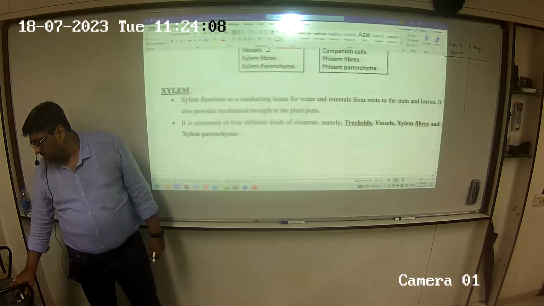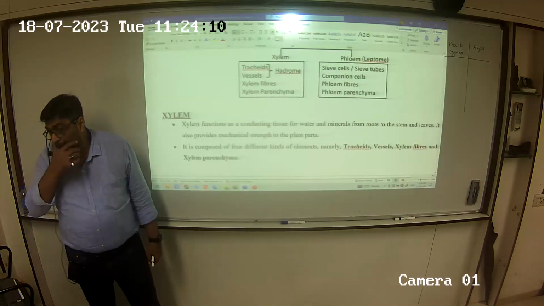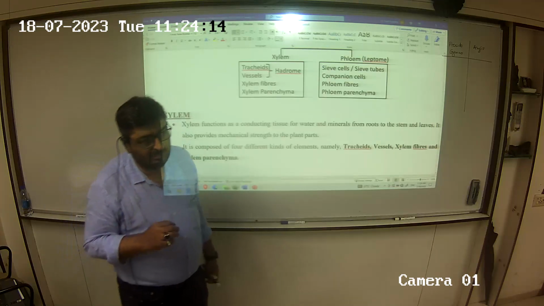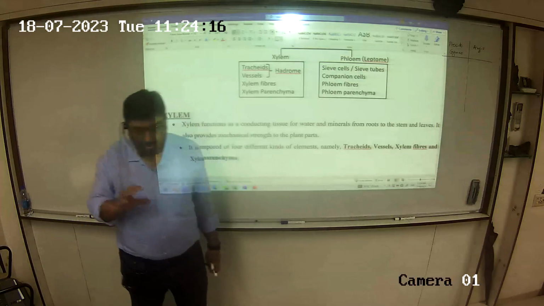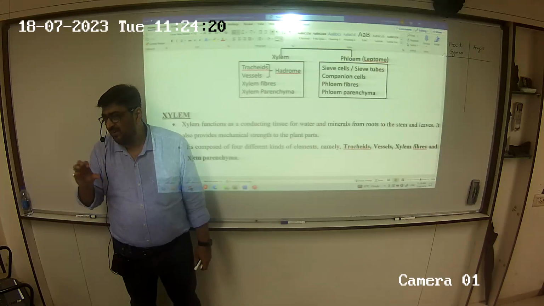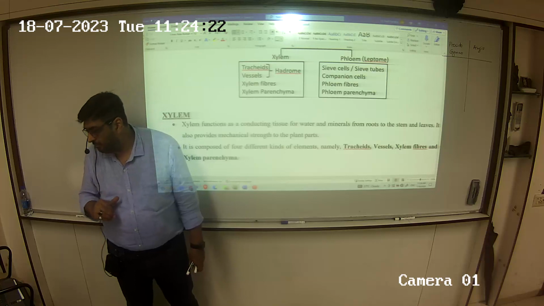Now coming to xylem. Xylem is also called wood. Xylem tissue is also called wood. The phloem is called bast. There are different terms for xylem and phloem.